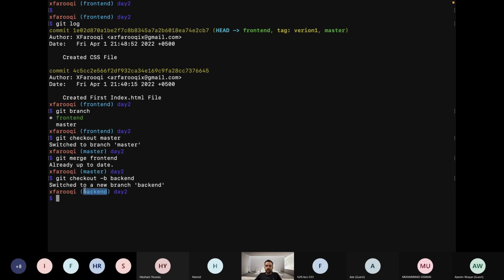I had not made this branch already, so in this one line I just made the branch and checked out to it. If we write git branch and hit enter, it shows three branches: backend, front end, and master. So we will work on these three branches for different work.